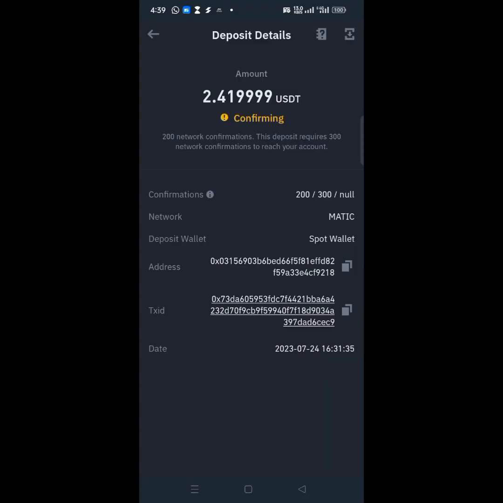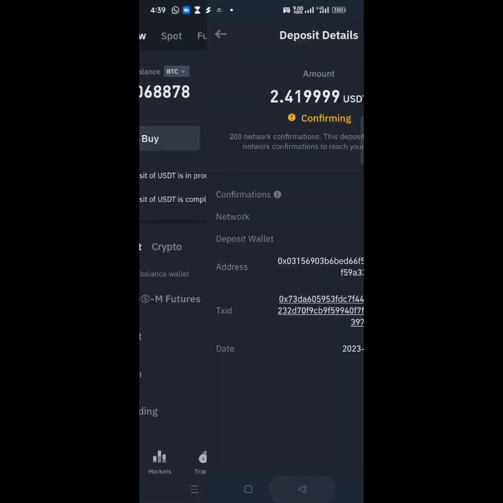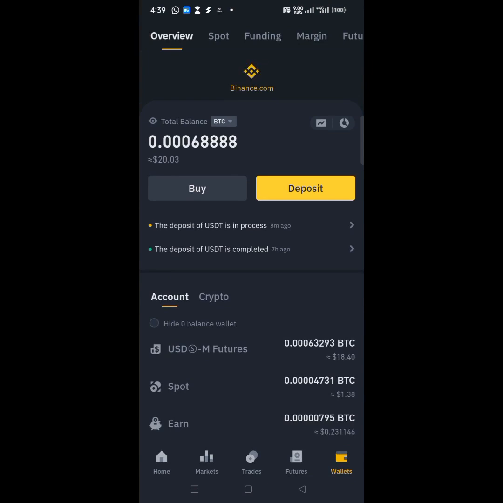And here on my Binance account, you can see that the deposit of 2.411999 USDT is still confirming on my Binance account. And you guys know this is Matic network. It takes a bit of time, some minutes to confirm, and I don't have much time to wait. So that's why I'm completing the video showing you guys the deposit is already confirming. That means it's already there on my account. Before the end of the day, the deposit is going to be confirmed on my Binance account.